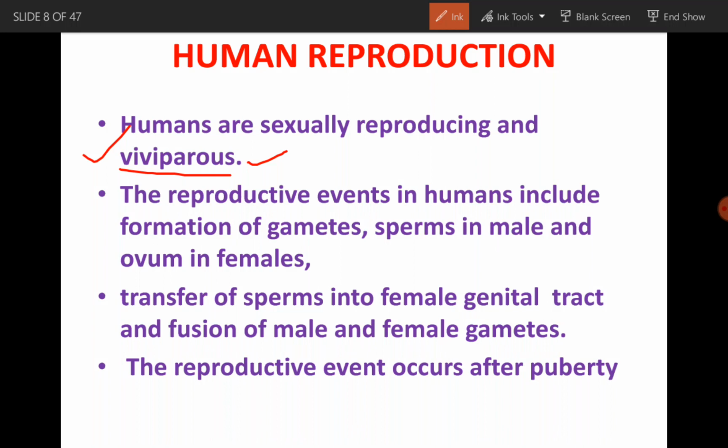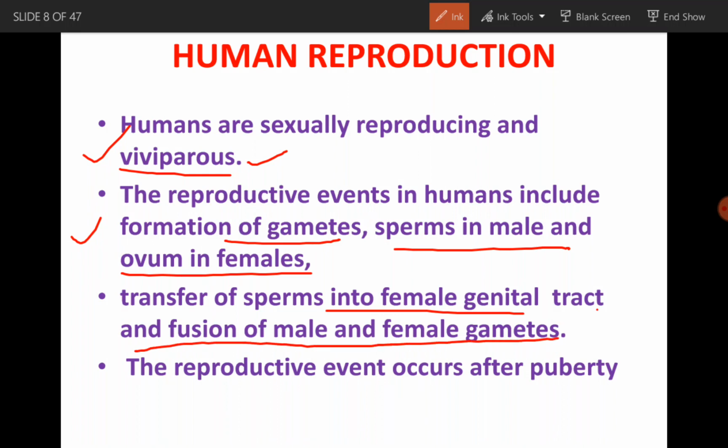The reproductive events in humans include formation of gametes. What will be the first step? The formation of gametes. Number 1: sperms are male gametes and ovum is the female gamete. So this is gametogenesis. The next is transfer of sperms into the female genital tract and fusion of male and female gametes. After copulation, the male gametes are transferred into the female tract where they interact with the female gamete and get fertilized. So this is the intercourse and fertilization.